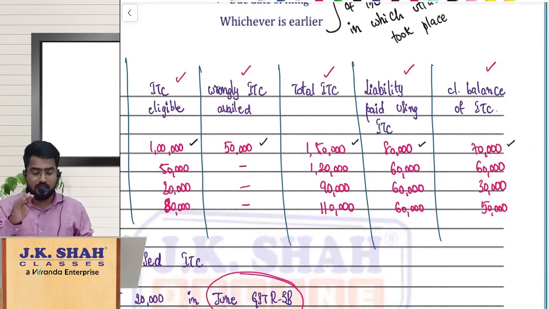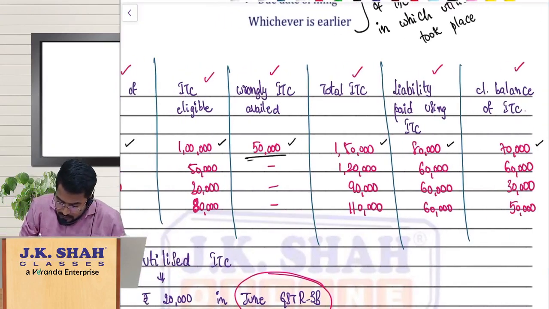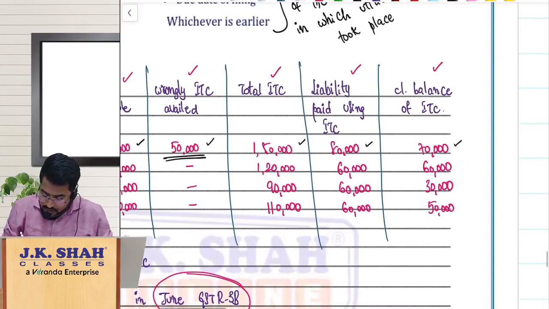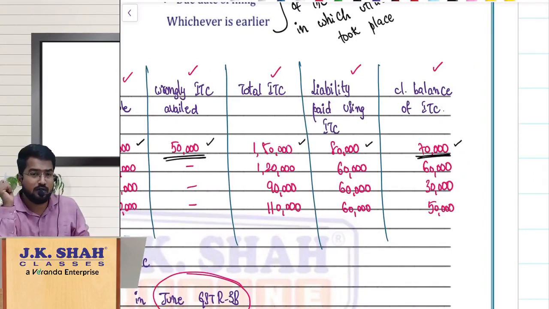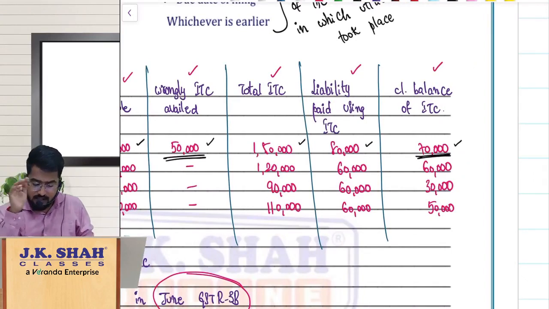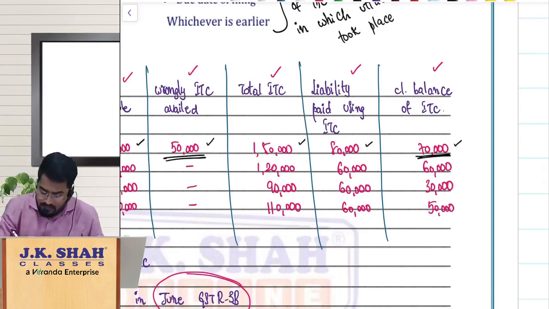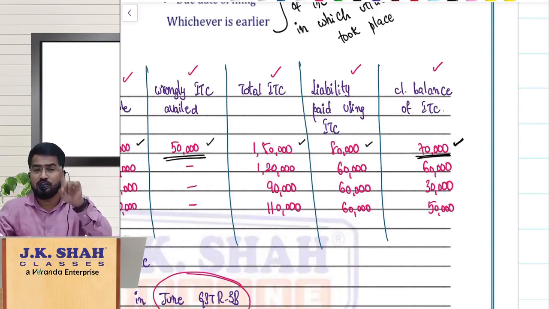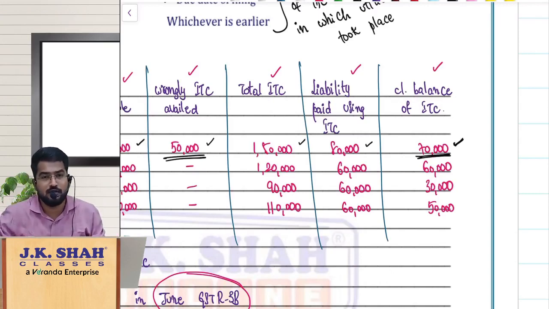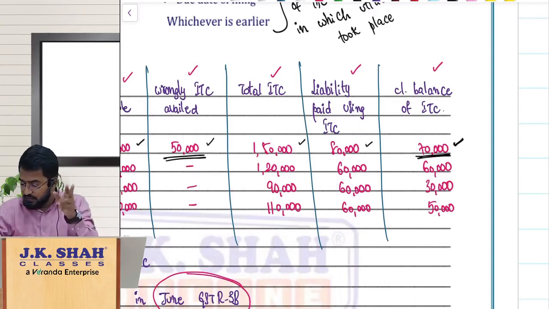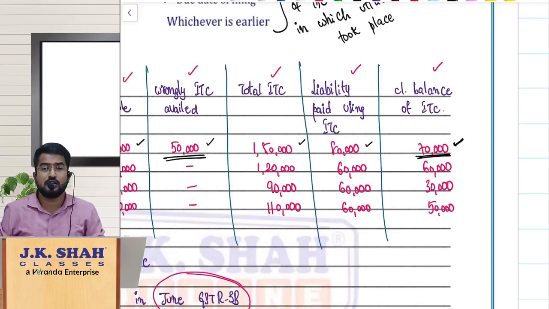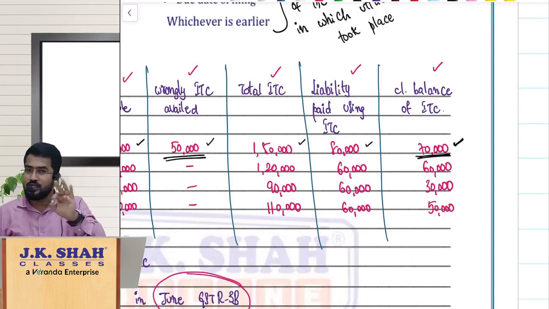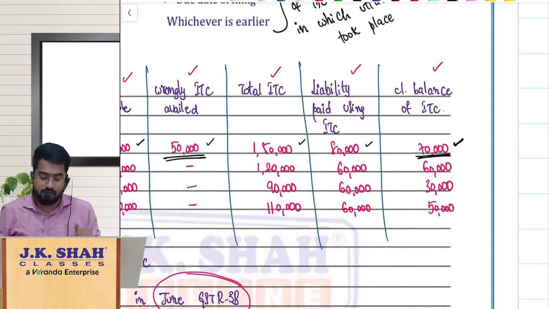70,000. If you see, you have wrongly availed 50,000 ITC, but still your e-credit ledger balance is 70,000, which is greater than or equal to that wrongly availed ITC, correct? That means, can I say that the 50,000 wrongly availed ITC is still sitting in this 70,000, still in your e-credit ledger? You have availed it but not utilized it. So please understand, here in this case you have wrongly availed ITC but you have not utilized that. So here interest will not come from this date, from April month.